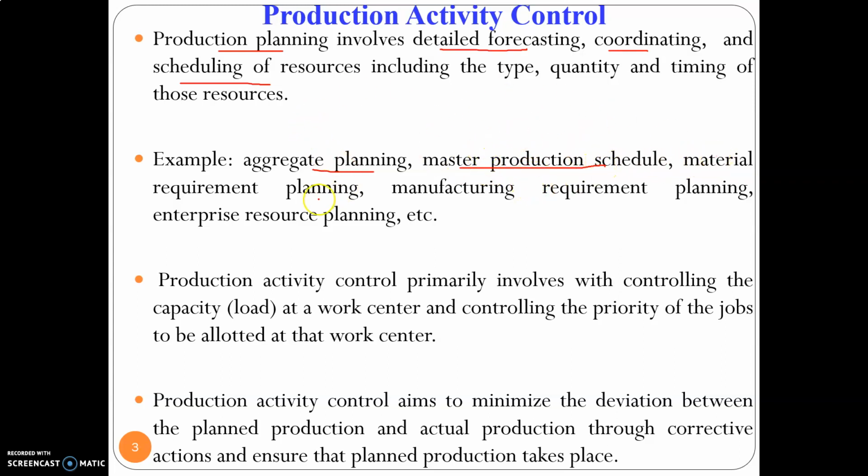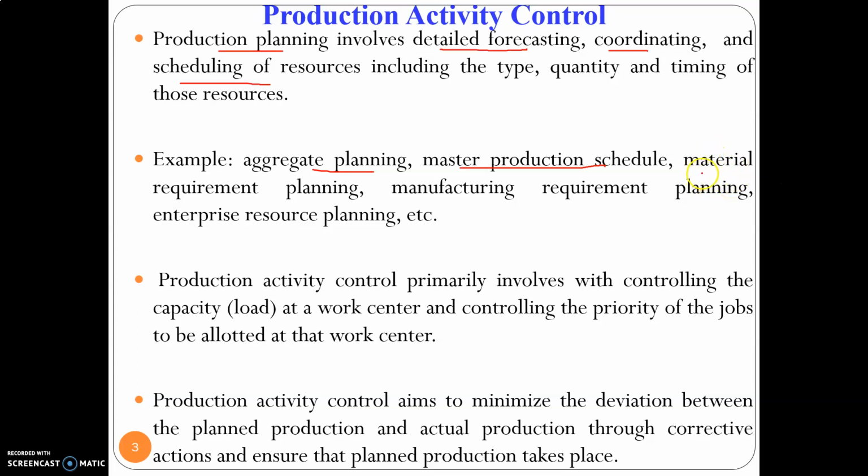Then we will be formulating the material requirement planning. For each month, this comes under a short range plan. We have formulated that I am going to manufacture 10 units of a product. For these 10 units, how many subunits will I require? For example, I am going to manufacture a compressor. In the case of a compressor, how many units of belt conveyor, that is subunits, will I require? For each product, I will have sub-assembly products, so I will be planning how much of those requirements there will be.